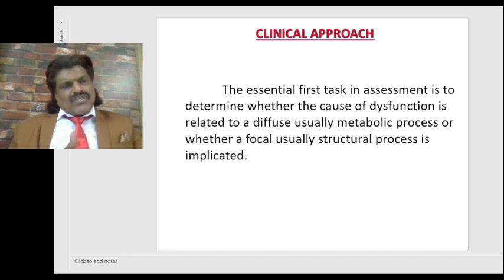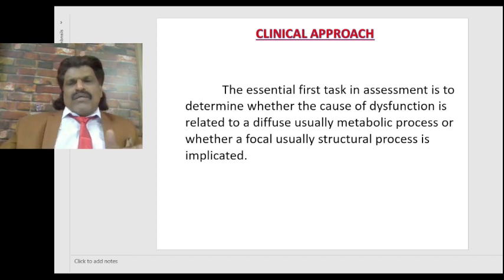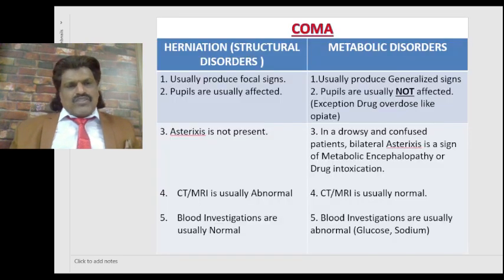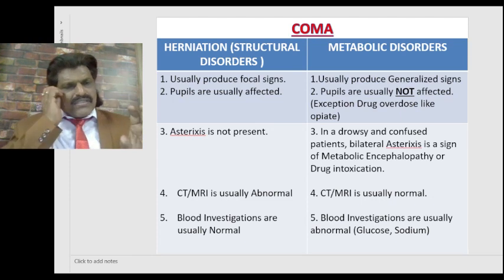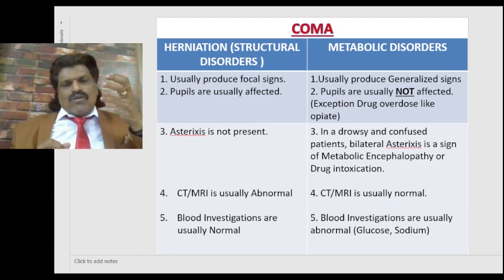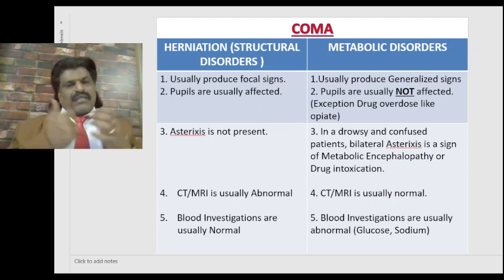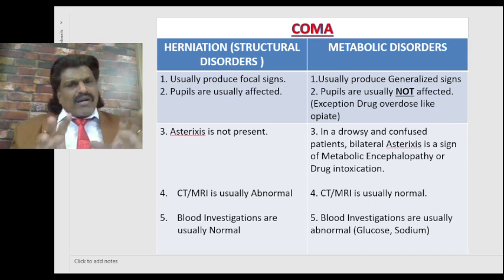Focal cause is a structural cause. A metabolic cause is a diffuse process. So what are the differences between the structural causes like herniation causing coma and metabolic disorders causing coma? Structural disorders usually produce focal signs. If there's a hematoma or a tumor, it produces focal signs, like it can compress the third nerve. There could be pupillary dilatation, so there will be focal signs.